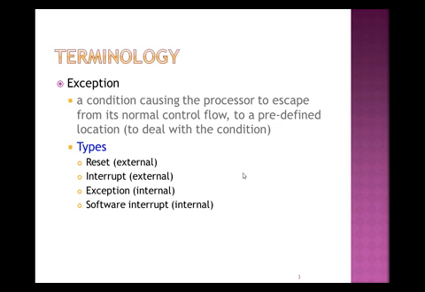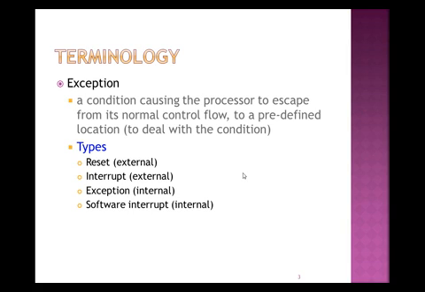Exceptions are of the type reset, interrupt, or exception. What is the terminology used? An exception is any condition beyond the normal one that causes the processor to escape from the normal control flow. If the processor moves out of the normal control flow to a predefined location, that is known as an exception.